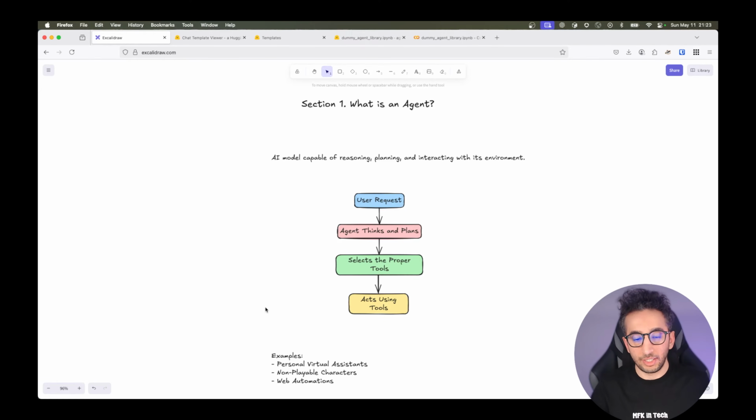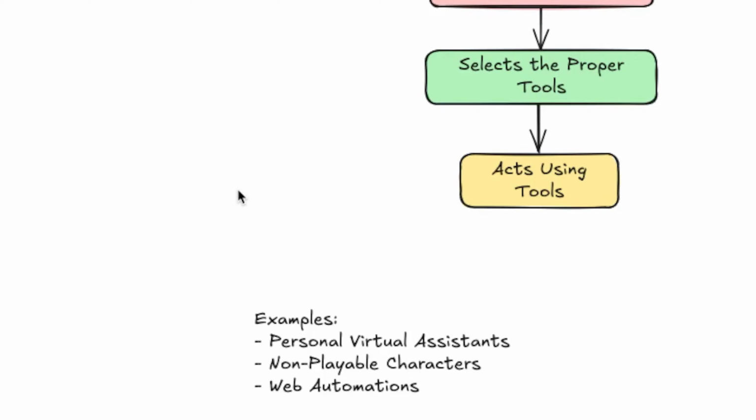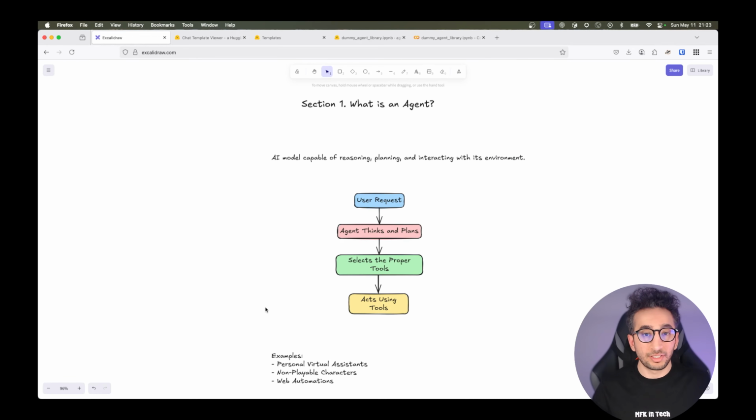If we give examples of agents, the first one is personal virtual assistants like Siri or Google Assistant. They can book tickets or book hotels on behalf of the user. That's why they are called agents. Or NPC characters in games. If they are an AI agent, that means they are not just saying or reading a script. They can create nuanced, detailed dialogues just special for you. Or web automations, like you can create a web automation agent where, if you want to buy something and the price is that low, then just buy it or just create a notification for me. This is just some of the types of agents, but of course there are a lot of examples.